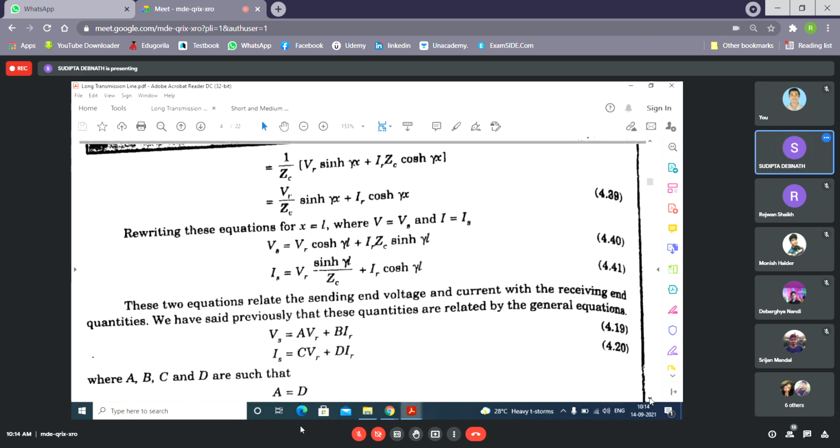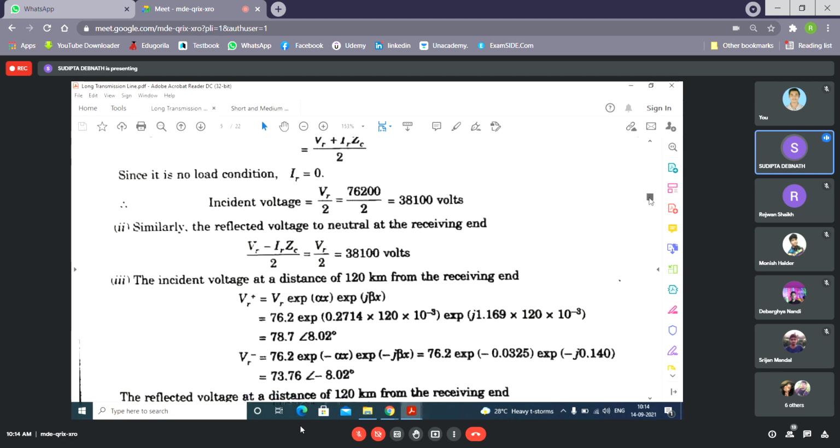Now, did I discuss ABCD constants? I don't think I have discussed ABCD constants. Okay. So let's discuss the ABCD constants, then I will come back to this slide. ABCD constants are nothing but the coefficient terms: the coefficient of VR is considered as A, the coefficient of IR is considered as B. So let's first discuss what the ABCD constants are, then I will come back.